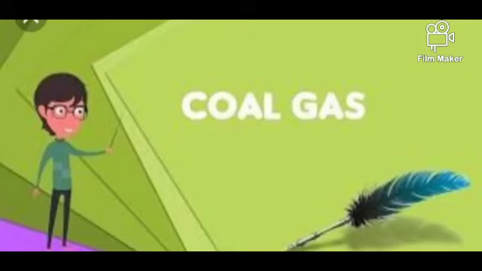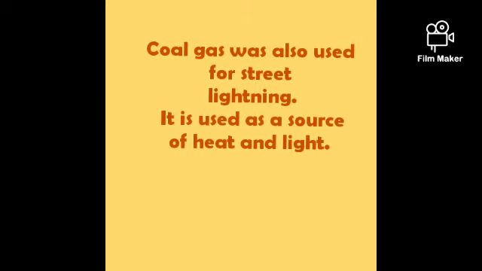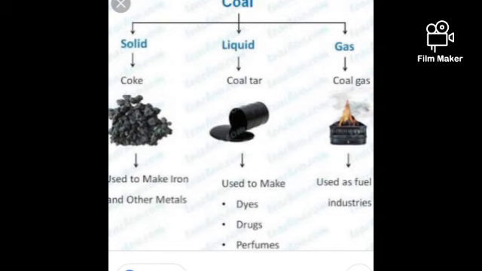Another product obtained from coal is coal gas. Coal gas is obtained during processing of coal to get coke. It is also used as a fuel in many industries. Coal gas was also used for street lighting. It is used as a source of heat and light. These are some of the uses of coke, coal tar and coal gas.